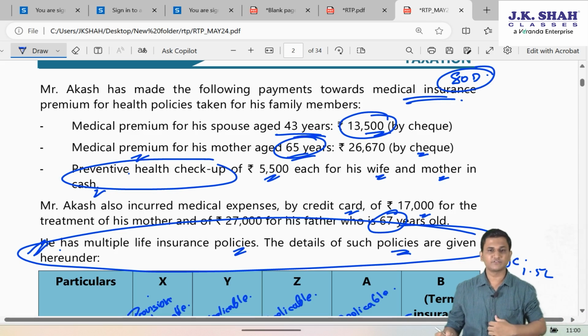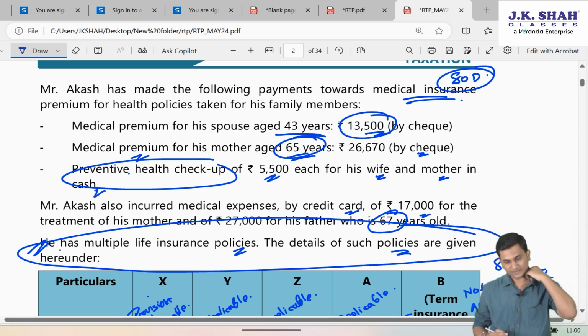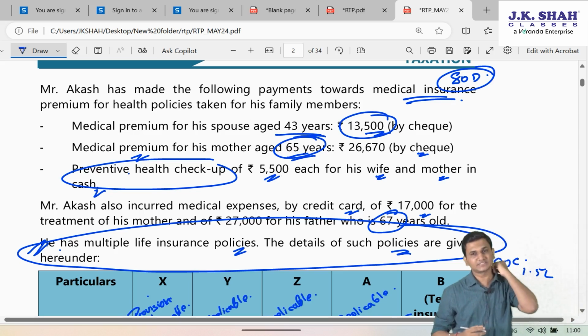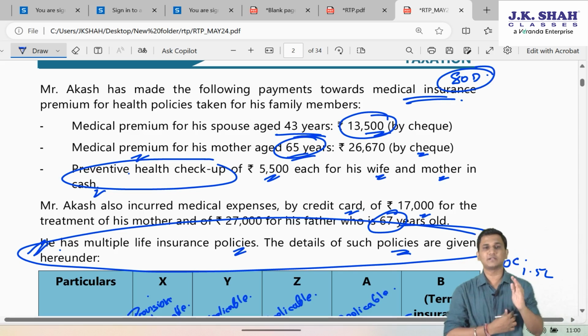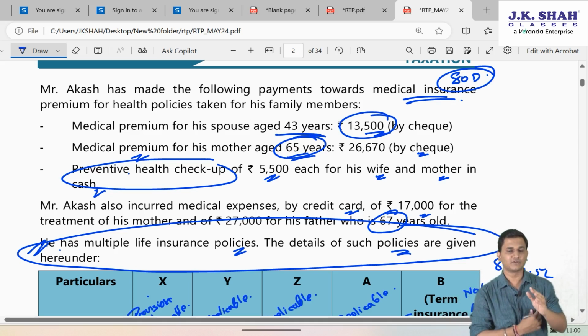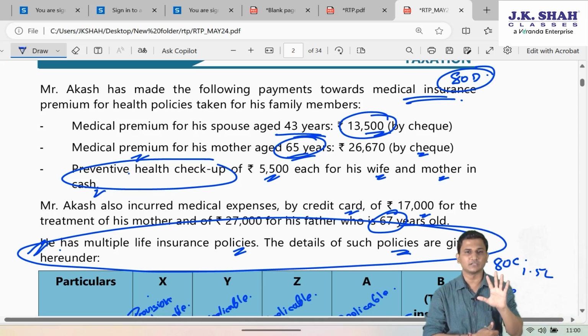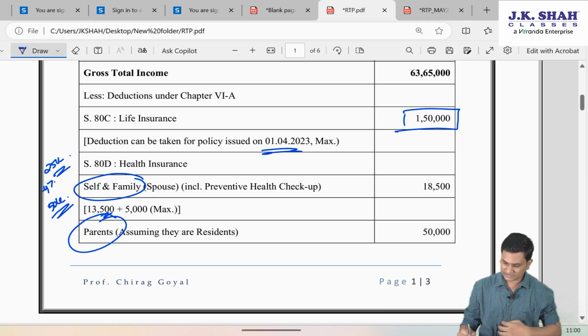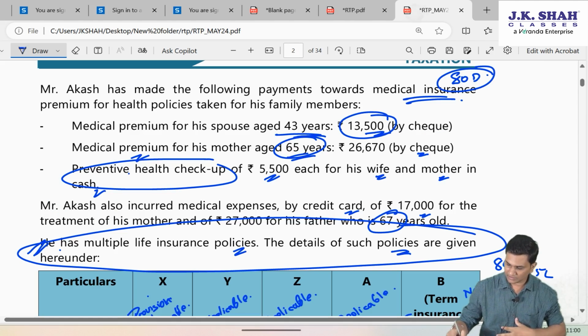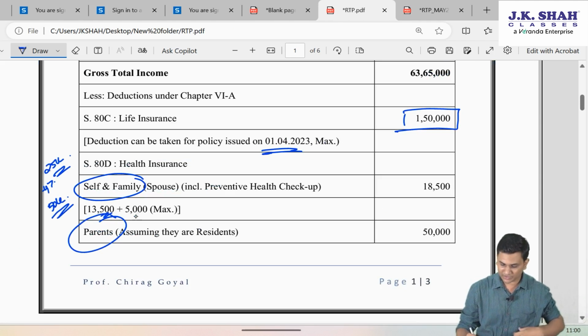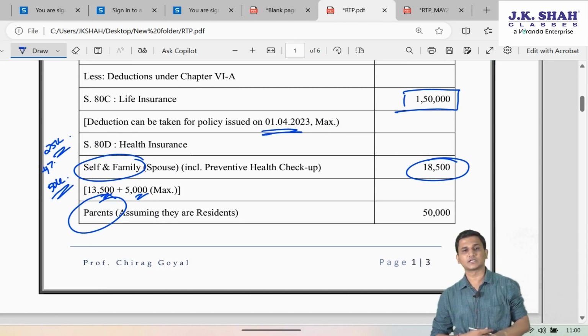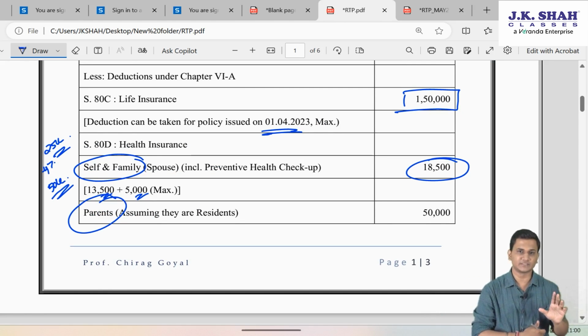Since it is 5,500, if you recollect, even though preventive health checkup is covered within that limit of 25,000, there is an independent limit even for preventive health checkup itself, maximum 5,000 in a year. So, since the self and family preventive health checkup paid is 5,500, it will be restricted to maximum 5,000. So, 18,500 will become the deduction for self and family, spouse.